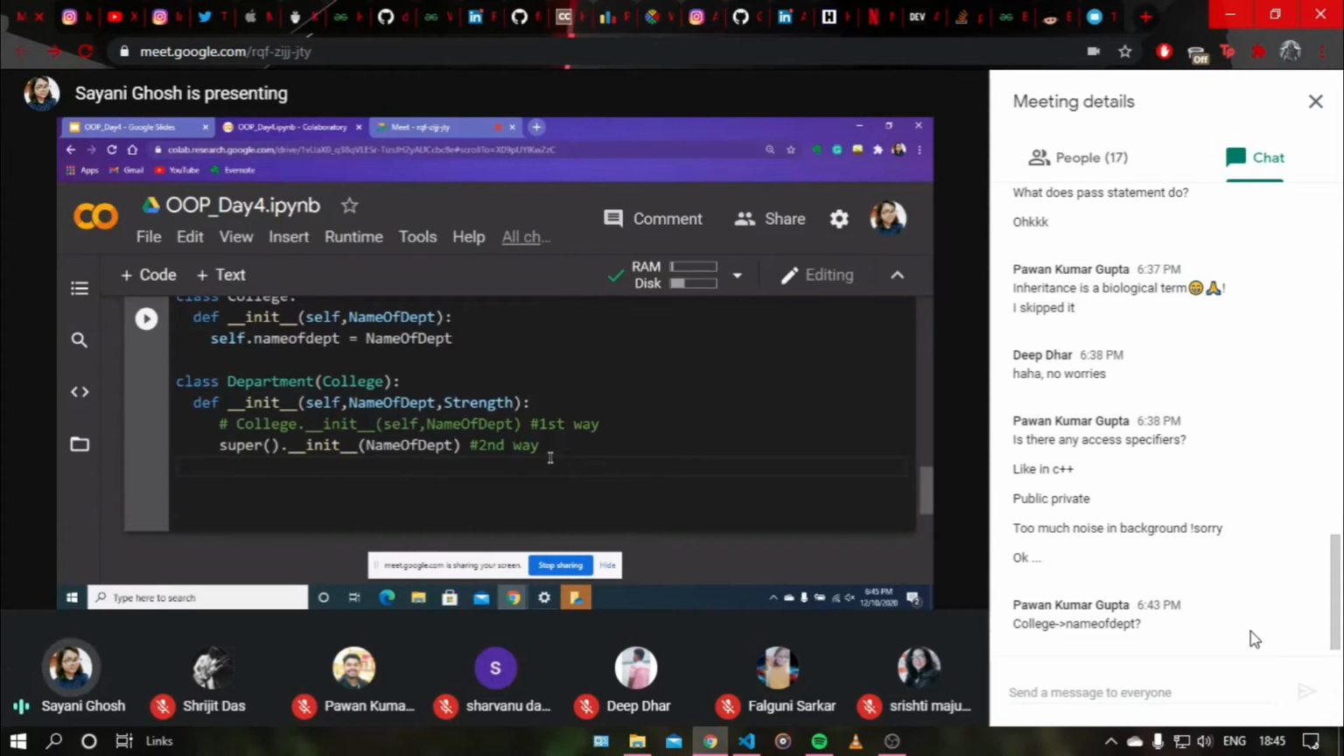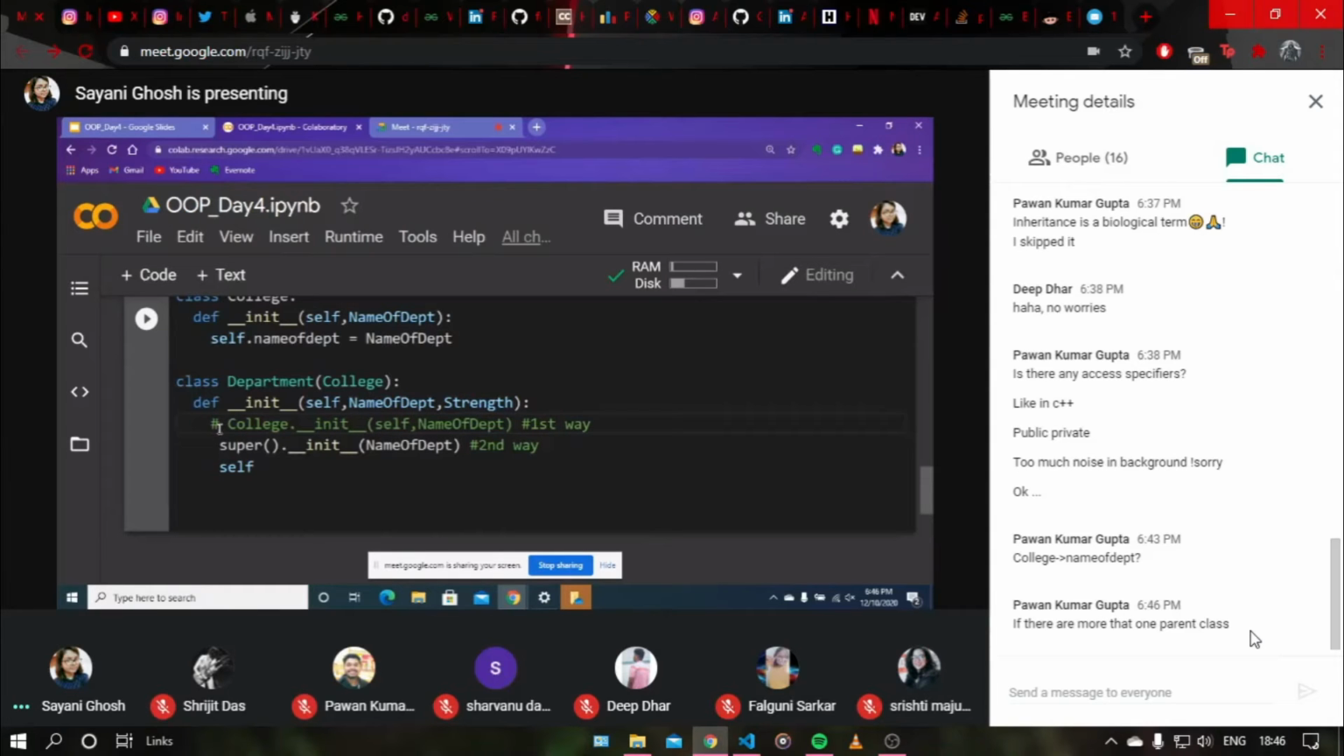Now, as we have already initialized the name of the department, we need to do one more thing. We have not initialized the strength. So I need to do self dot strength equals to strength. So I have initialized this now.